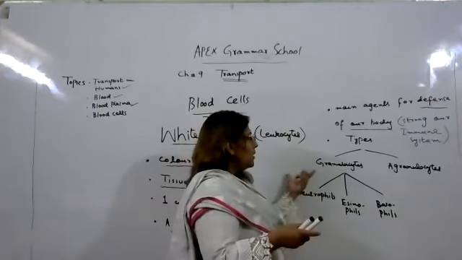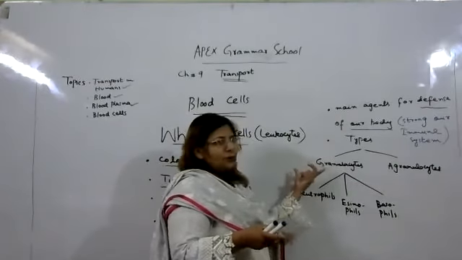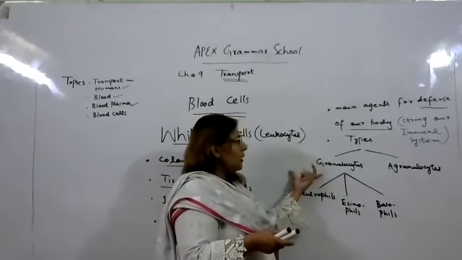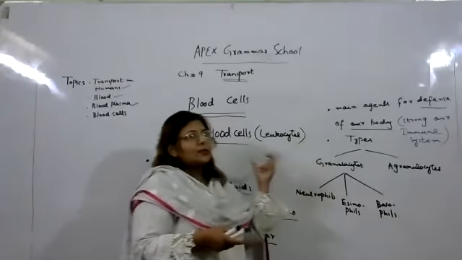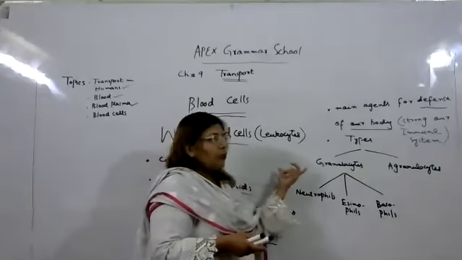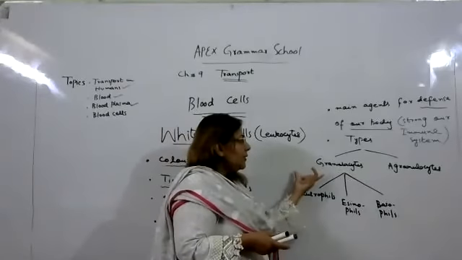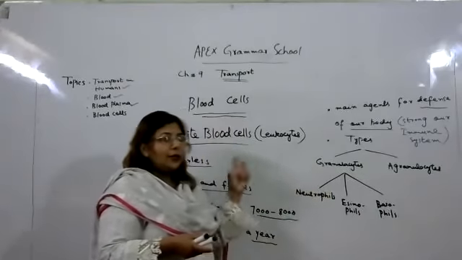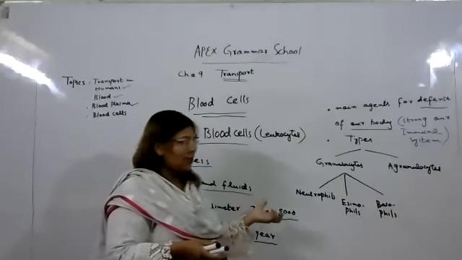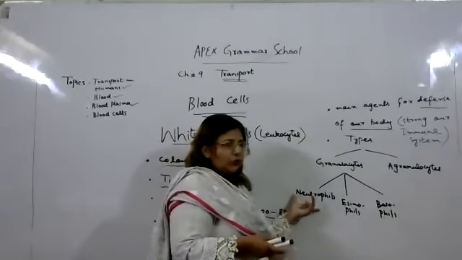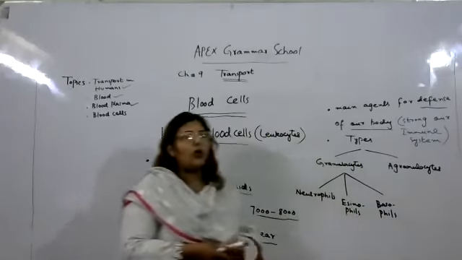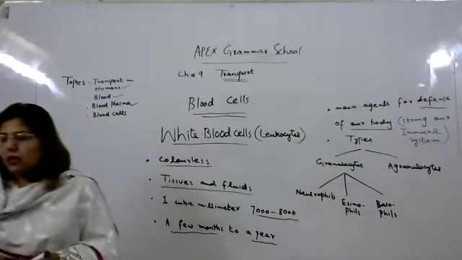There are two types of white blood cells. First is called granulocytes. Granulocytes are present in the fluid in the form of granules. Further, in granulocytes three important substances are present. First is called neutrophils, second is called eosinophils, and third is called basophils. Now I will tell you the function of these important parts.